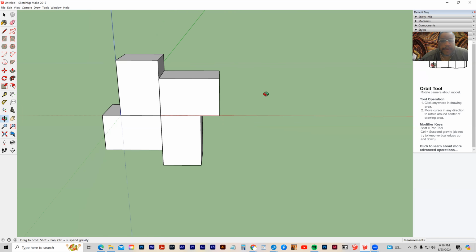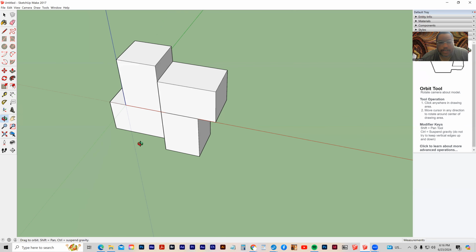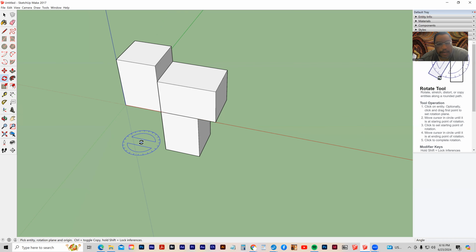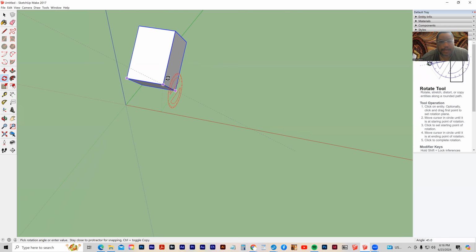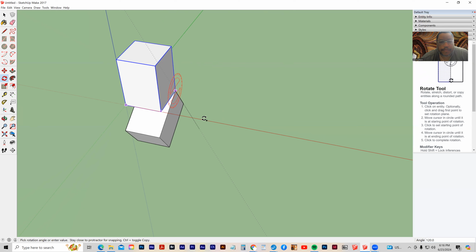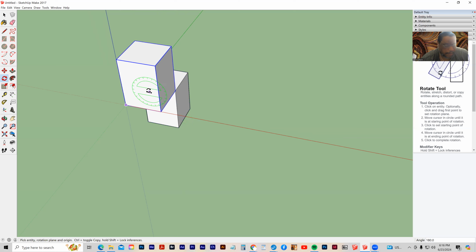And so we can create some very interesting shapes using that rotate tool. Okay, rotate on any one of those three axes. And it'll snap when it gets to the appropriate angles for you, 180, 45, whatever the case may be.